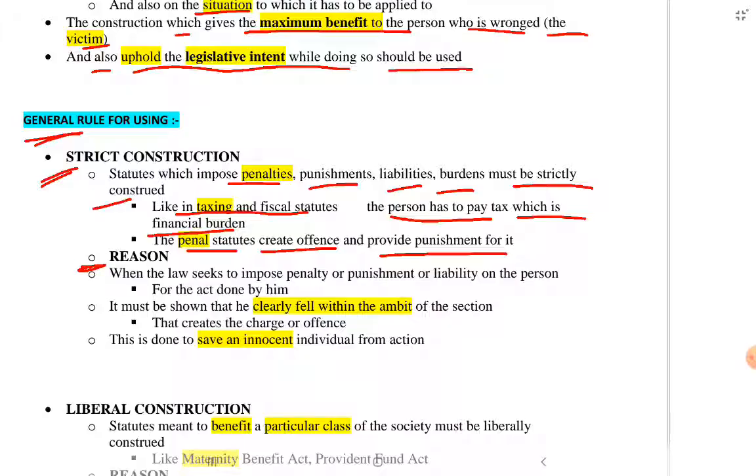The reason for it is when the law seeks to impose penalty or punishment or liability on the person for the act done by him, it must be shown that he clearly fell within the ambit of the section that creates the charge or offense. This is done to save an innocent individual from action.